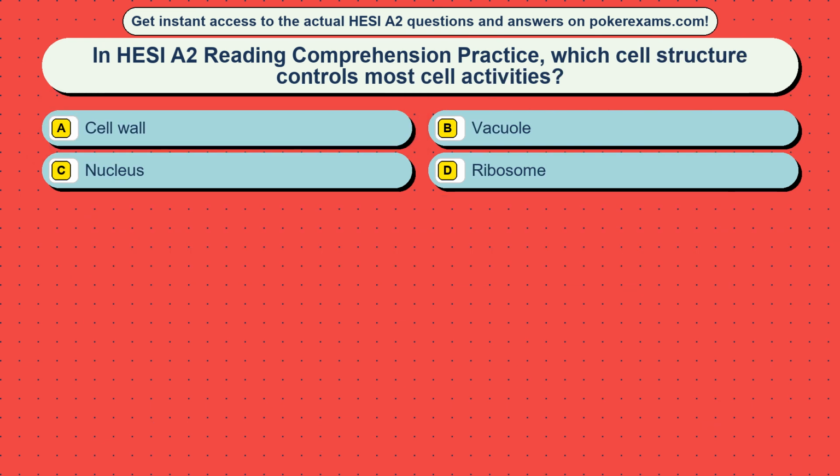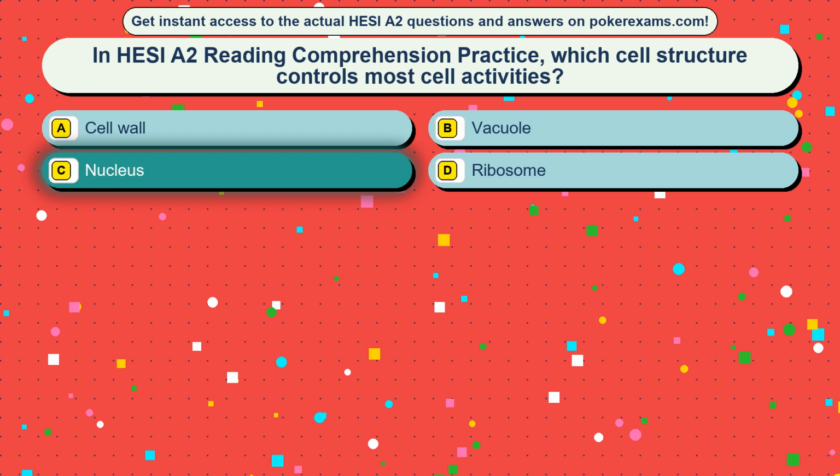Question 3. In HESI-A2 Reading Comprehension Practice, which cell structure controls most cell activities? Option A, cell wall. Option B, vacuole. Option C, nucleus. Option D, ribosome. The correct answer is option C, nucleus.